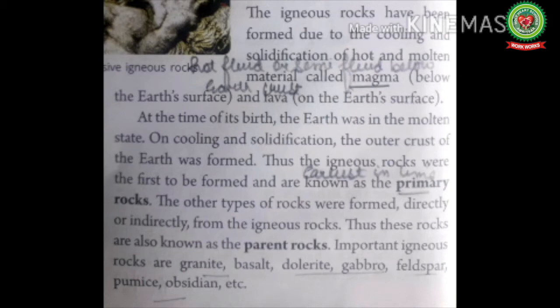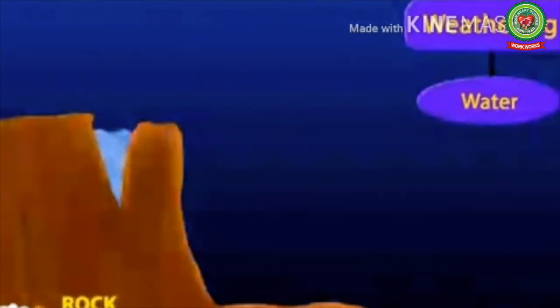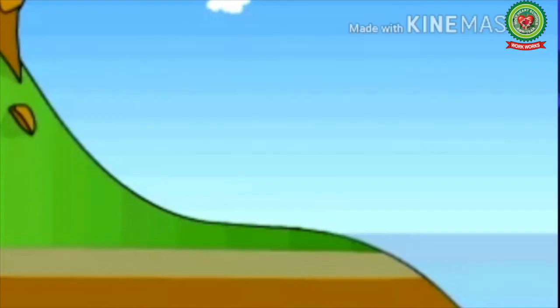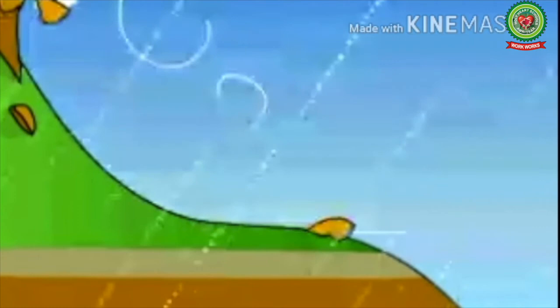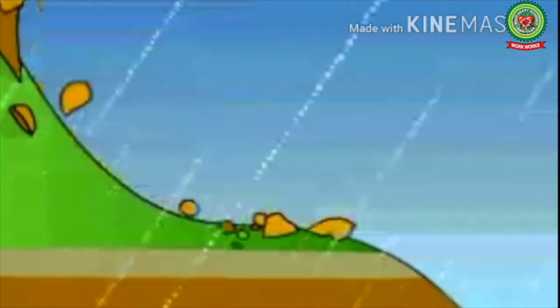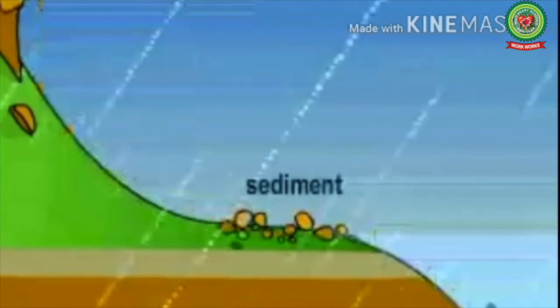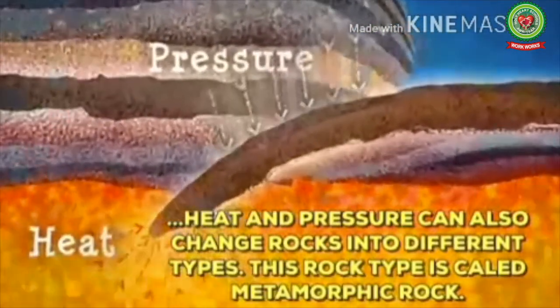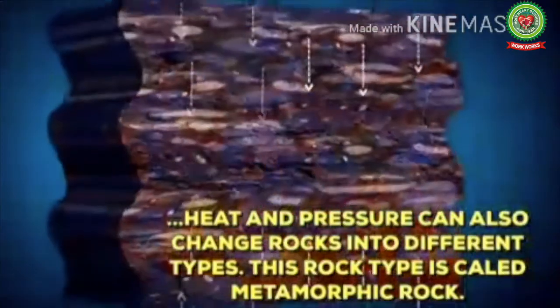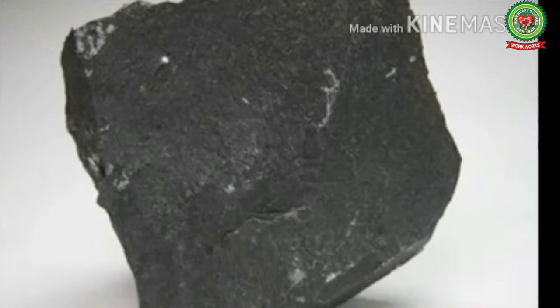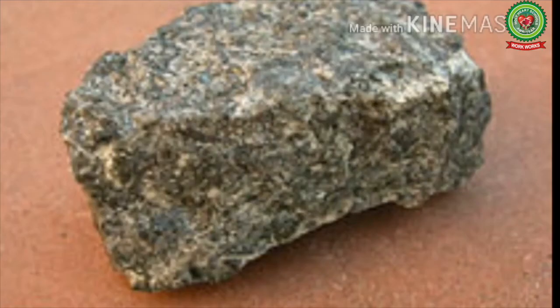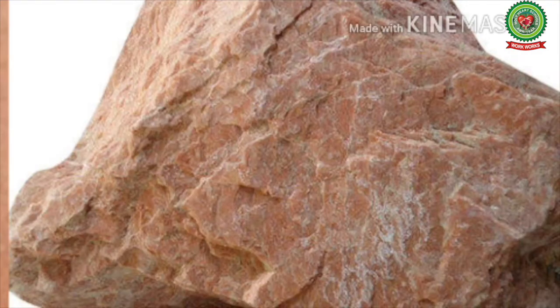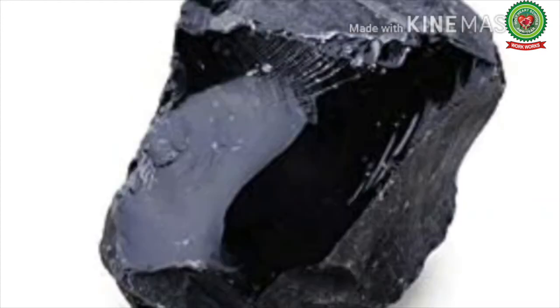When igneous rocks are exposed to various agents of weathering and erosion, the broken rocks are transported and deposited in the basins or depression. Here the sediments are compressed and cemented to form the sedimentary rocks. The leftover igneous rocks and newly formed sedimentary rocks can possibly change into metamorphic rocks due to the heat and pressure in the course of time. Important igneous rocks are granite, basalt, dolerite, gabbro, feldspar, pumice and obsidian, etc.